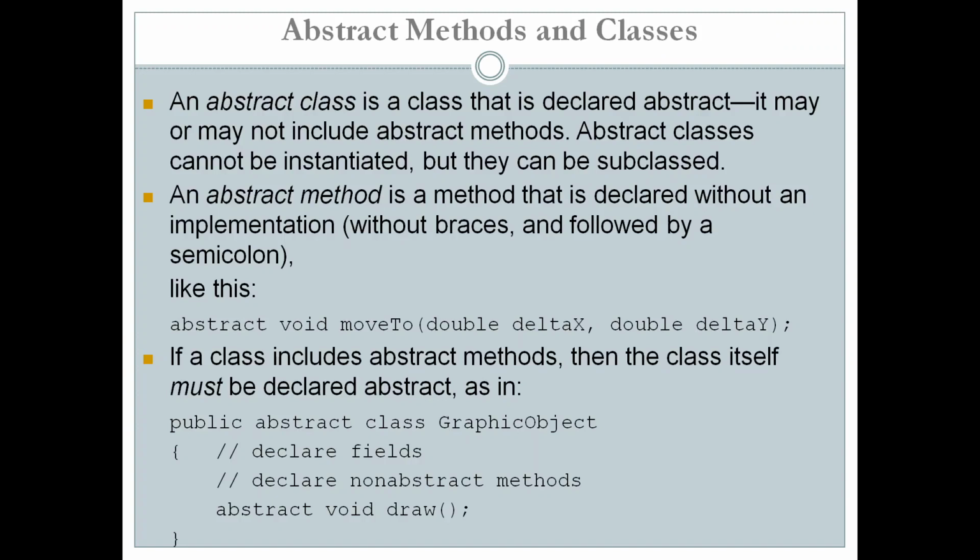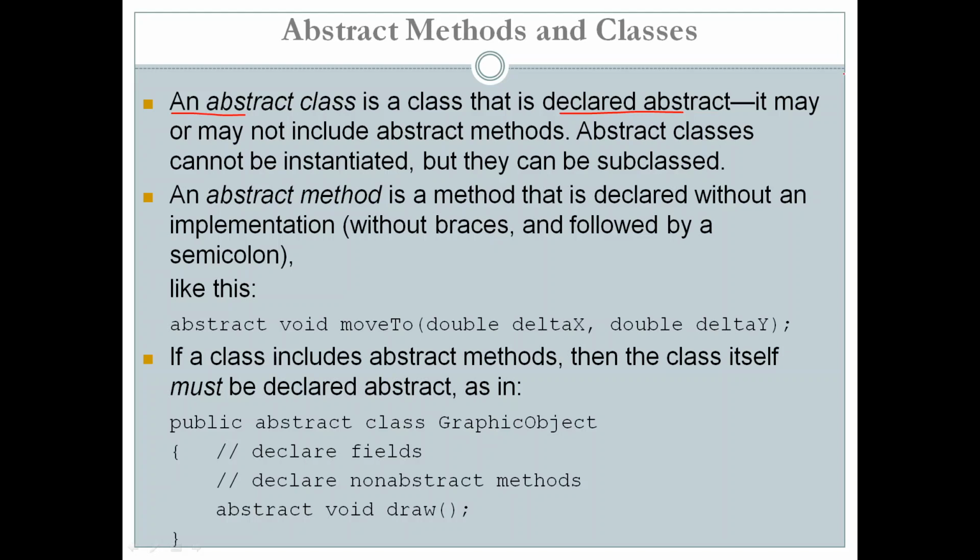We already know how classes and methods are declared in Java. But classes and methods can be declared as abstract. So the abstract keyword can be used before a class or a method to declare it as abstract. An abstract class is a class that is declared abstract, with the keyword abstract.